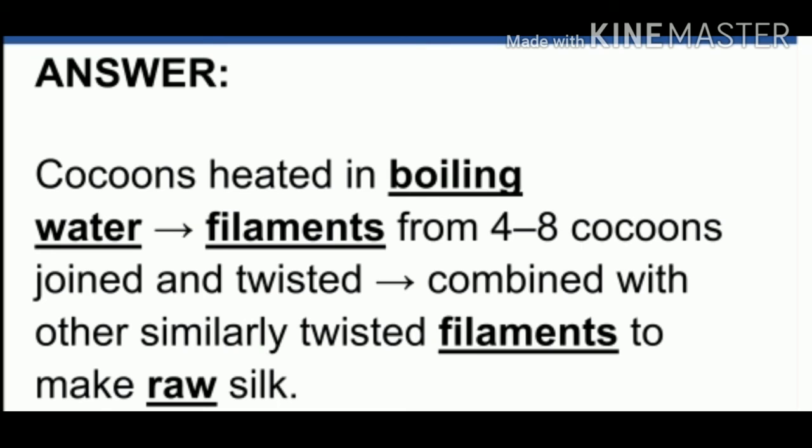Then they are combined with other similarly twisted filaments. Then it will make raw silk. Listen once again. Cocoons heated in boiling water. The filaments from 4 to 8 cocoons joined and twisted and combined with other similarly twisted filaments to make raw silk. This is the answer for this question.